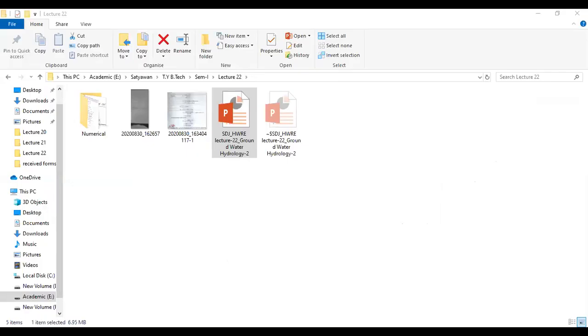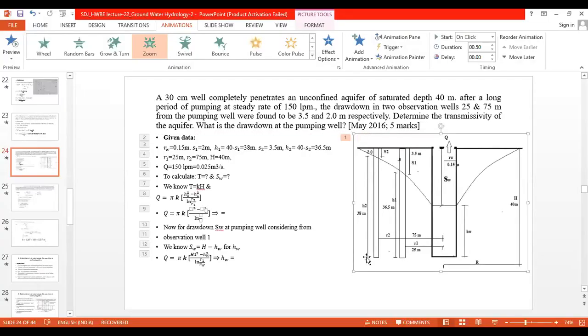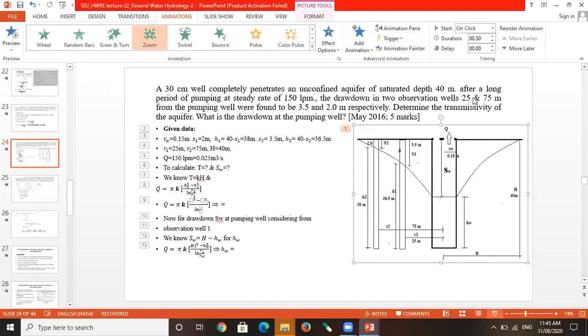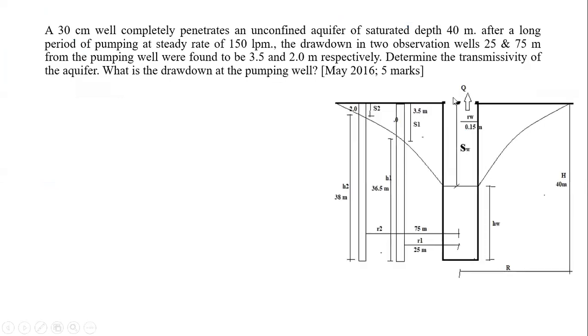Now here we find that this is the main pumping well. You may take the sketch of the same drawing, which has been pumped at a constant rate of Q of 150 liters per minute.